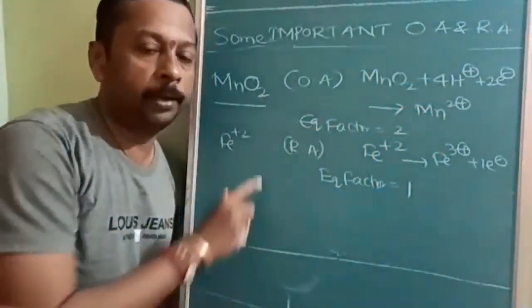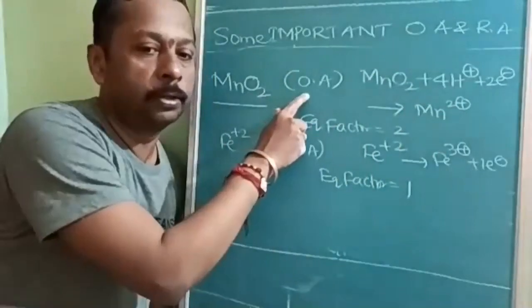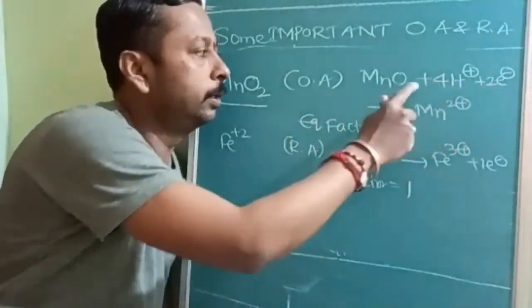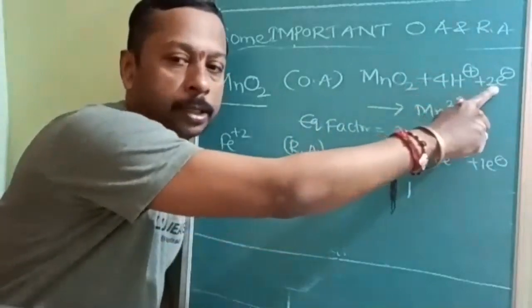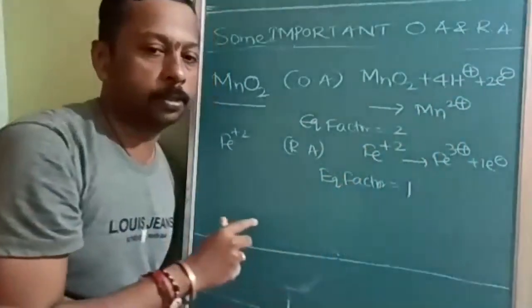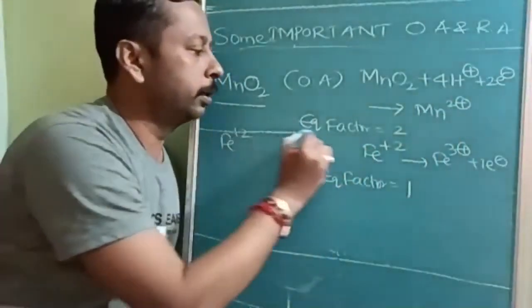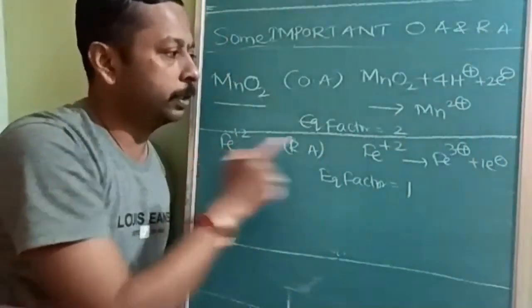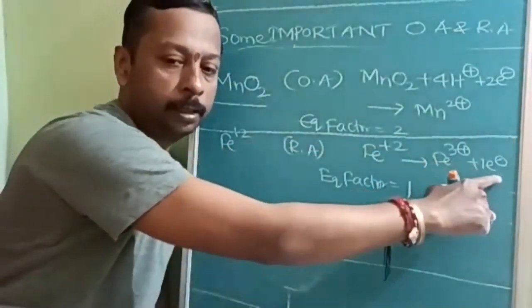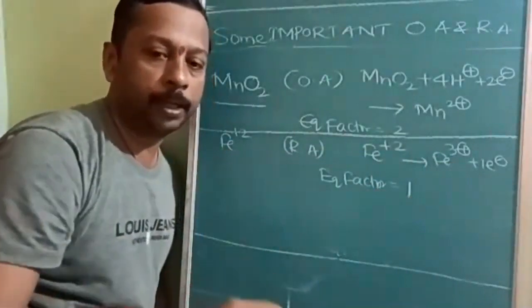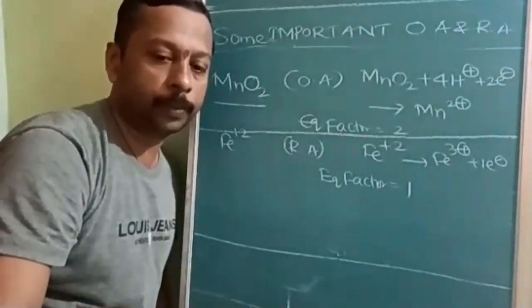Okay, pyrolusite or MnO2 is an oxidizing agent and acts as an oxidizing agent. Therefore, it will undergo reduction by accepting 2 electrons and forms Mn2+. Okay, so equivalent factor is equal to 2. And ferrous will be converted to ferric by losing 1 electron. So oxidation, therefore it is a reducing agent.